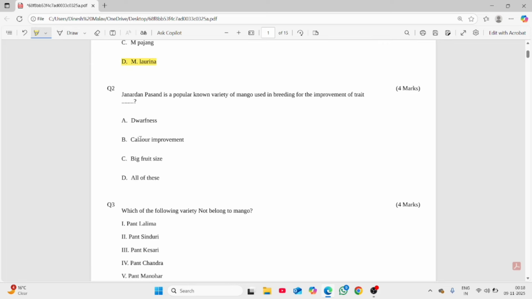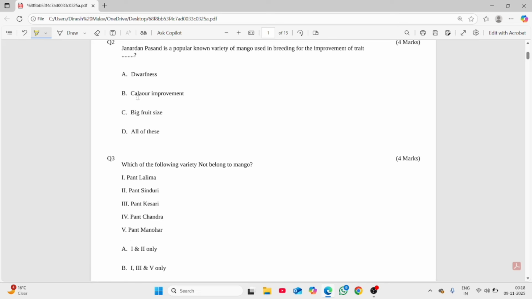So second question is, Janardhan Pasan is a popularly known variety of mango used in breeding for the improvement of traits. So dwarfness, definitely yes. Second option is color improvement. Third one is big fruit size. So all the options are correct. So D option is correct because various types of work in IIHR, IARI, and in state agriculture universities, they found that Janardhan Pasan can transfer all these traits to the progeny. So D option is correct.